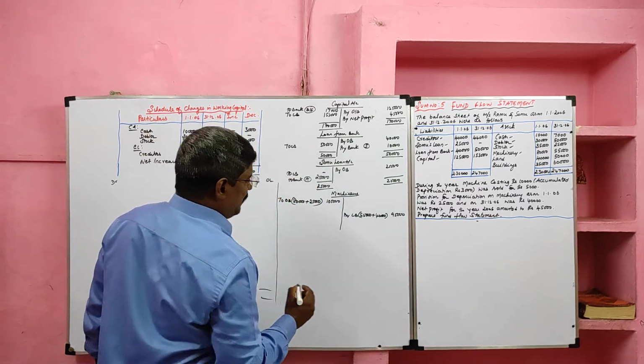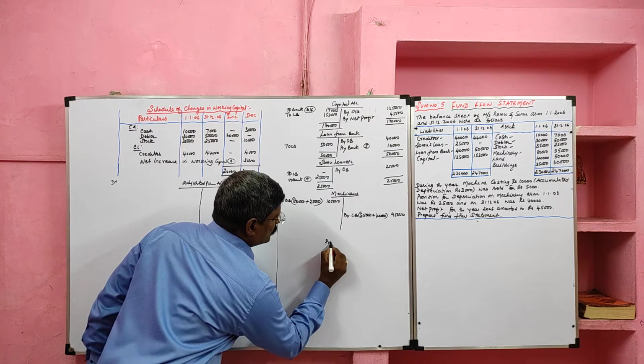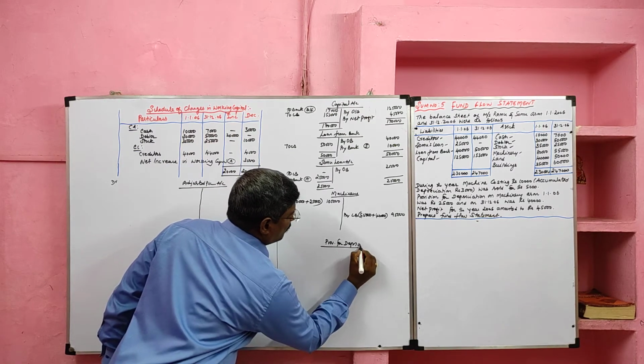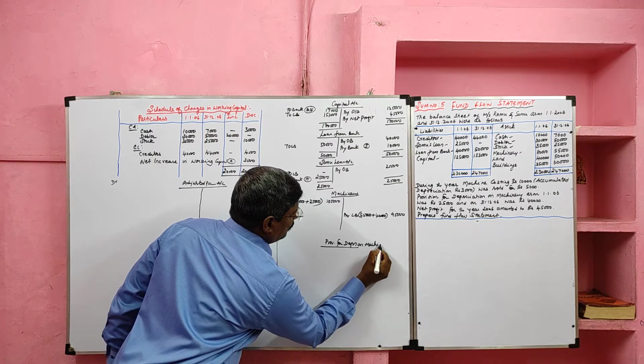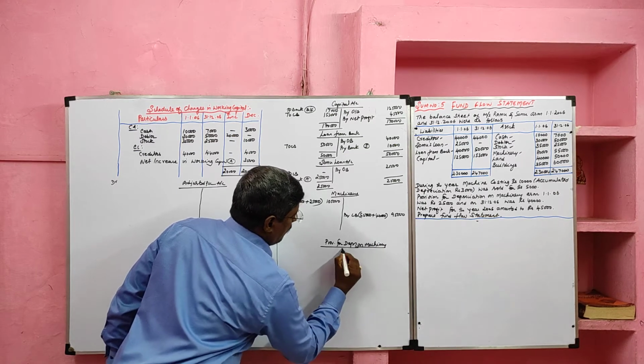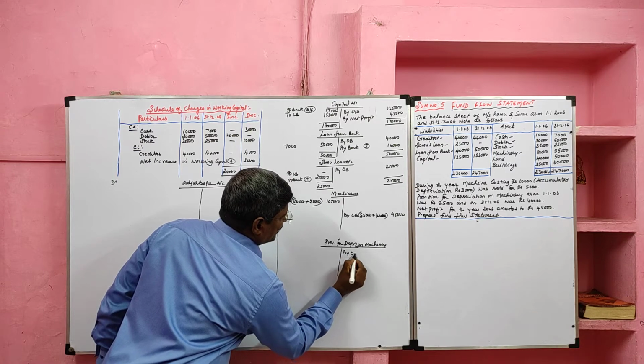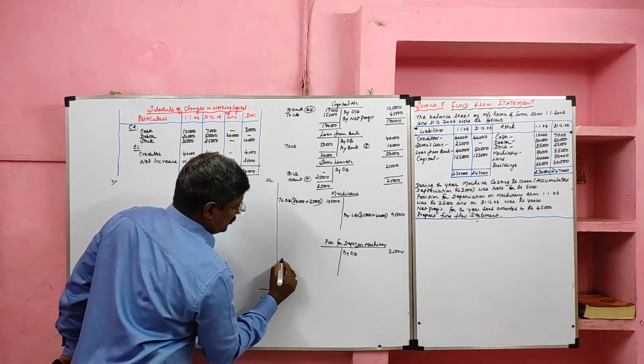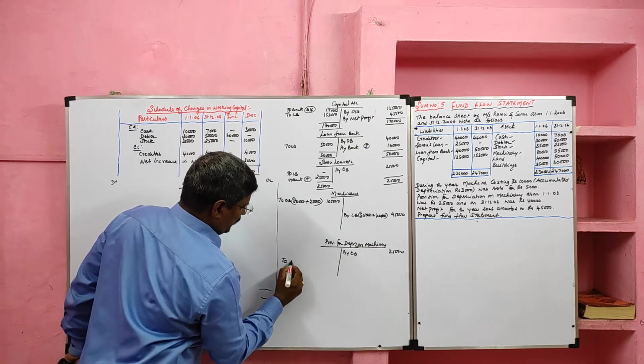Then we have to prepare the provision for depreciation on machinery account. It is a liability. Opening balance credited. So opening balance how much? 25,000. Closing balance 40,000.